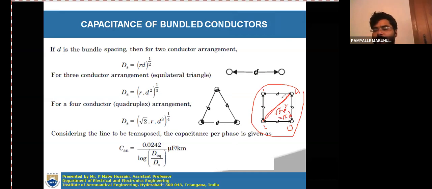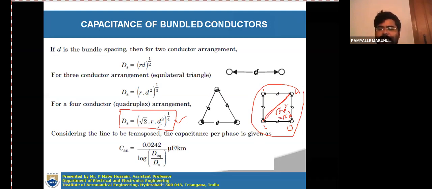So root 2 d cubed and 1 R self distance. Whole to the power of 1 by 4 squared, which is 16. That 4 and 4 will get cancelled. So the final equation we get here is root 2 R d cubed whole to the power of 1 by 4. For this you do yourself, no problem.